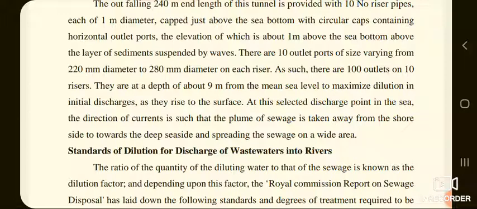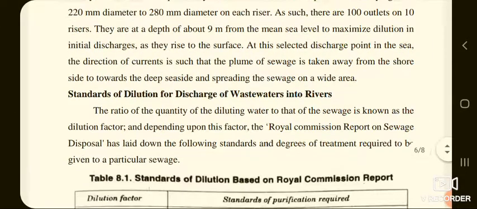At this selected discharge point in the sea, the direction of currents is such that the plume of sewage is taken away from the shore side towards the deep sea side, spreading the sewage over a wide area. So this is the arrangement you can see in Mumbai.